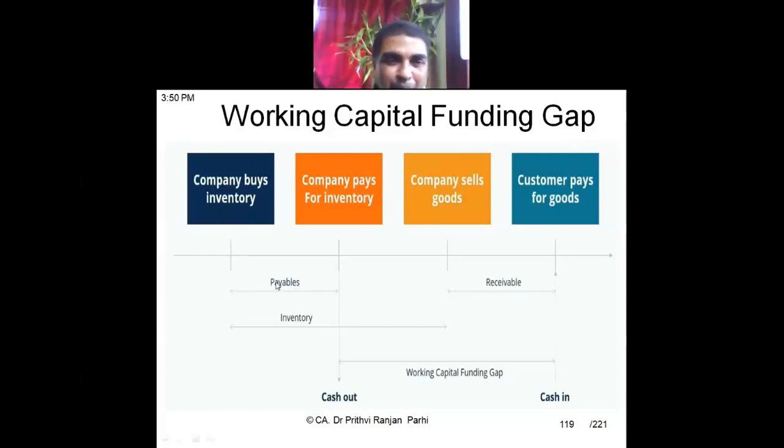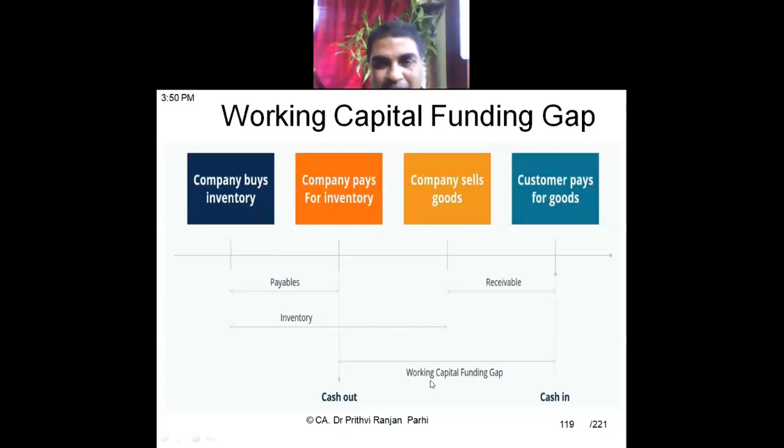The company always maintains a payable, which is a current liability. Similarly, the company also maintains a receivable balance, a current asset, because it sells and subsequently money is collected. The company also maintains inventory, from the time of buying till the time of selling.